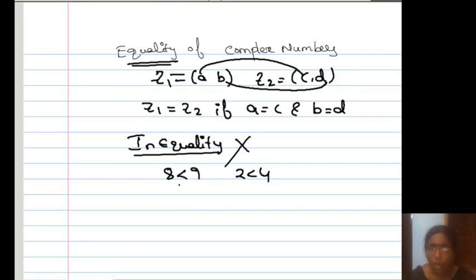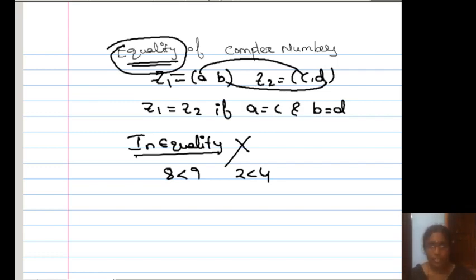But in the complex numbers, inequality does not exist, because complex numbers are represented as points in the complex plane, so we cannot compare one point to another point. Greater or less is not possible. We can only talk about equality: two complex numbers are equal if the real parts are equal as well as the imaginary parts are equal.